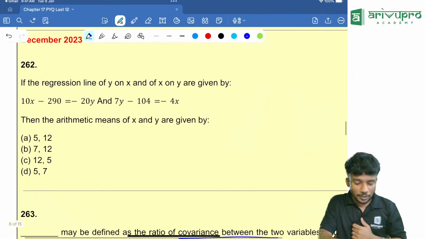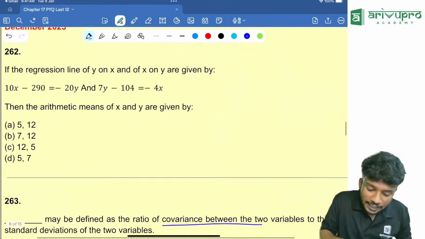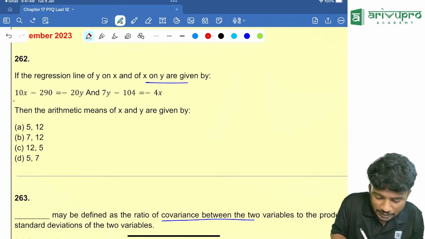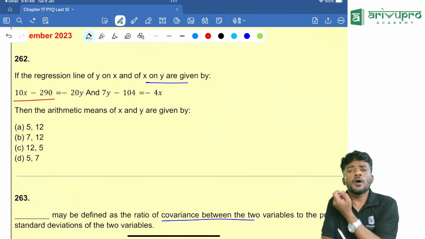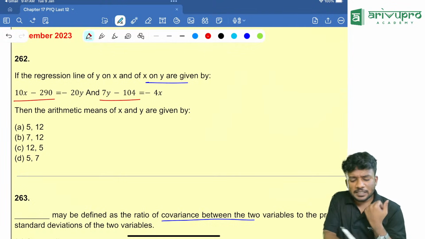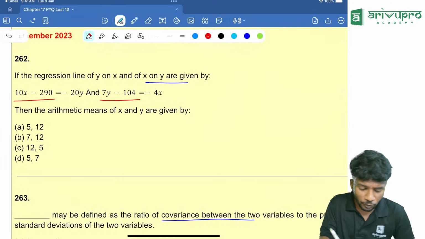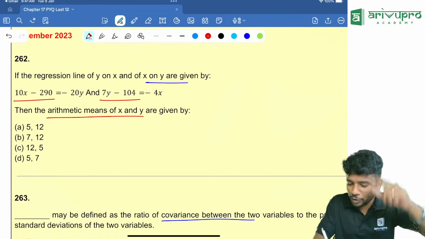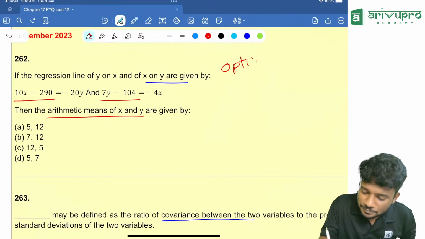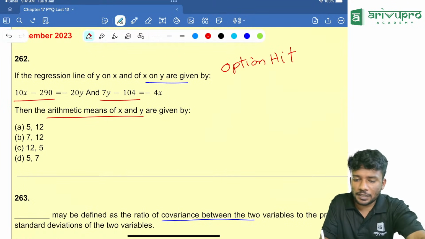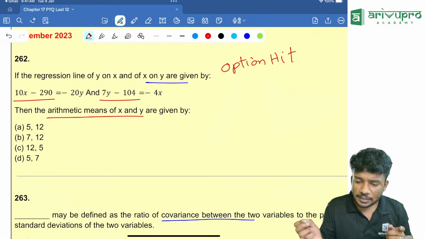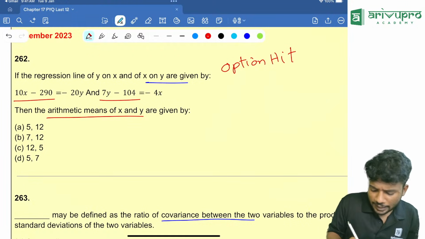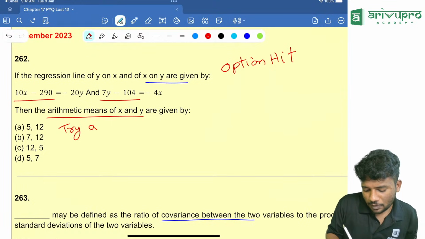Coming to December 2023. If the regression lines of y on x and x on y are given to be 10x minus 290 is equal to minus 20y, and 7y minus 104 is equal to minus 4x, then the arithmetic mean, whenever they are saying arithmetic mean, what are you going to do? Option hit, people. Are you doing that? Option hitting? Yes, I have seen some suggestions. Good. Your suggestion is correct. Try option A.